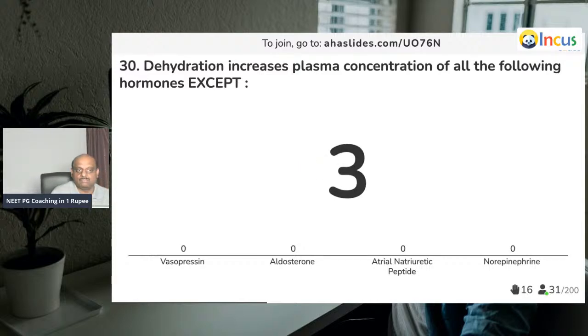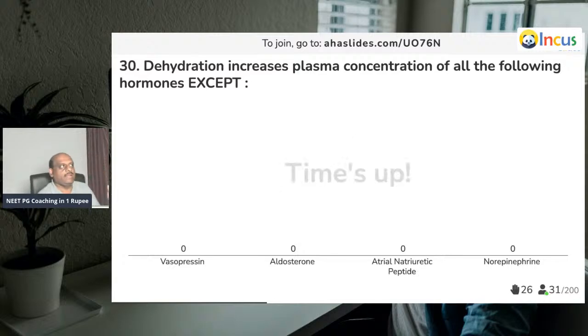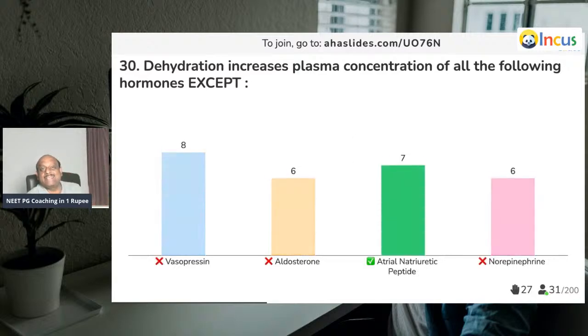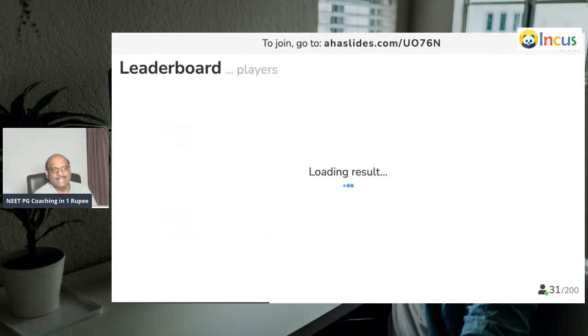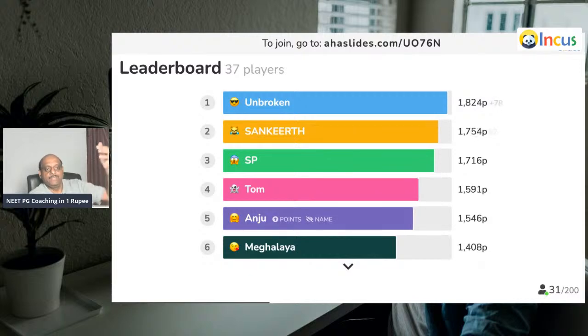So dehydration. Why is there a natriuresis in SIADH? Because in SIADH there is inappropriate ADH. All fluid is retained instead of going into urine, in the plasma. Once the plasma volume increases, when you are overloaded, overvolumed, then atrial natriuretic peptide is produced, not with dehydration, right? So very good, doctor. Sanket and Unbroken are closely fighting.